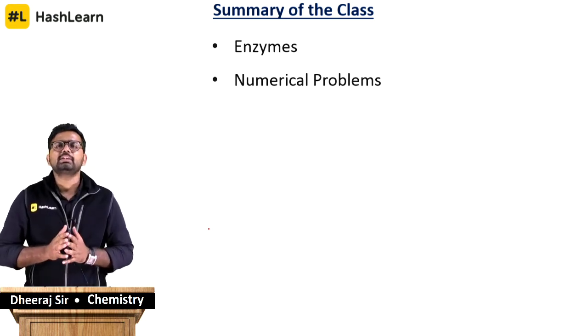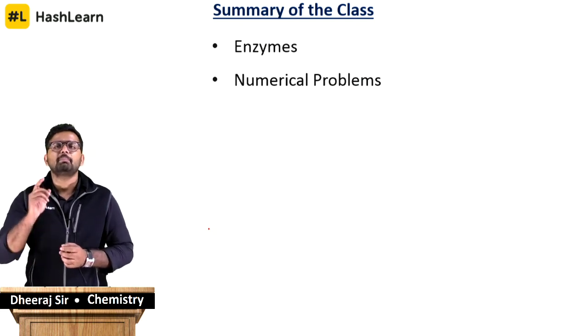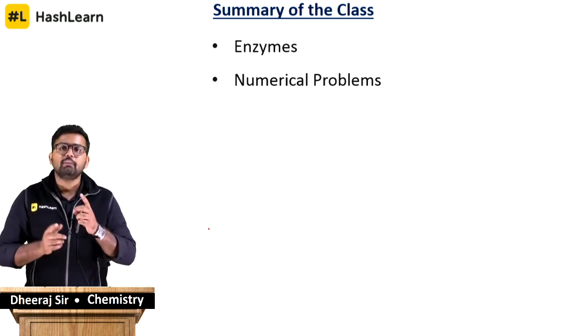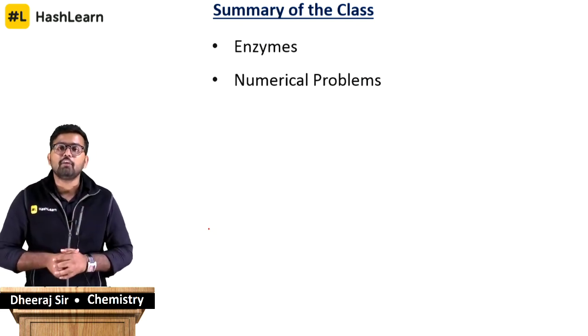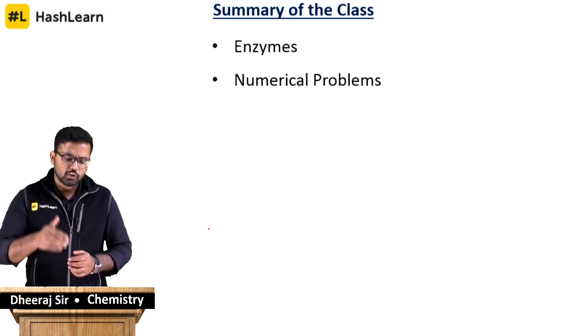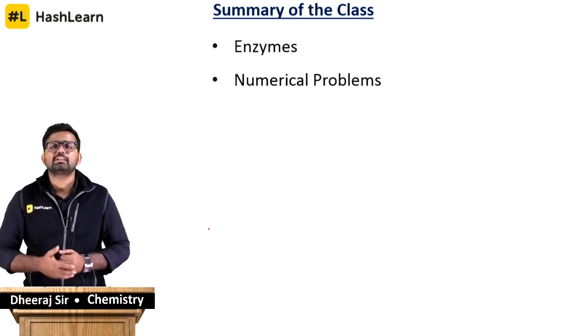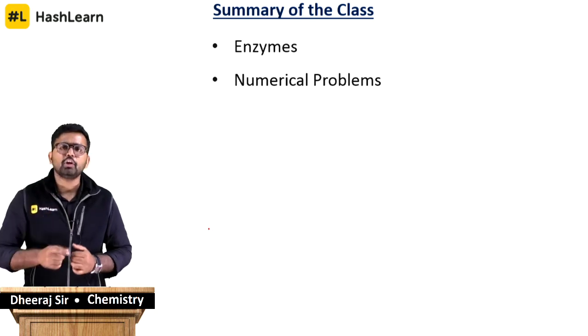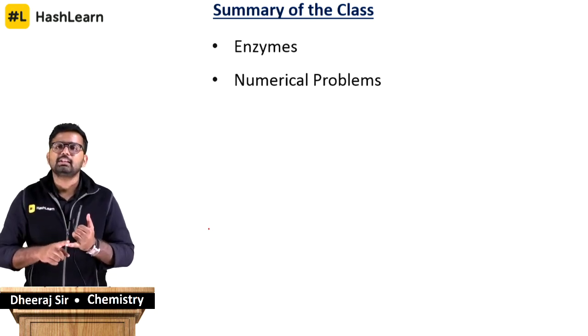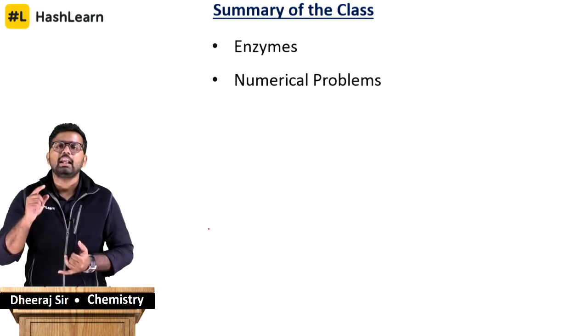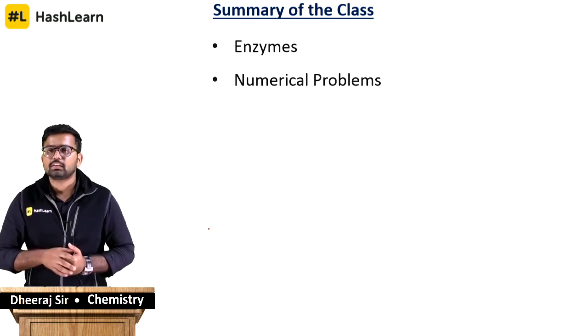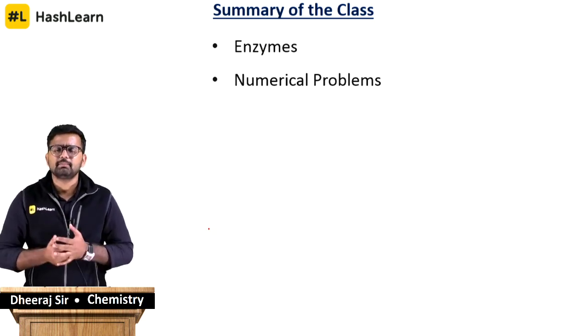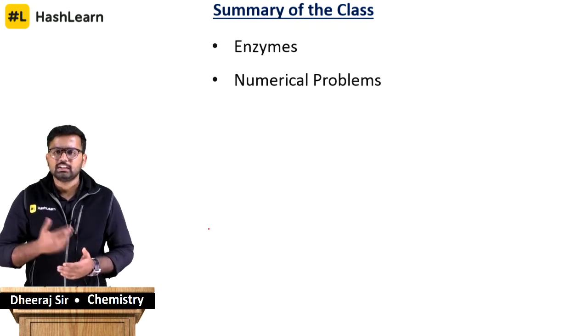There are catalysts which can work only at optimum temperature and optimum pH. That's one very, very important character of enzymes. Apart from that, you just have to recall whatever we discussed in today's class. You have to know amino acids are the key players in building up proteins, and all enzymes are proteins. There's a very famous saying, all enzymes are proteins, but not all proteins are enzymes.